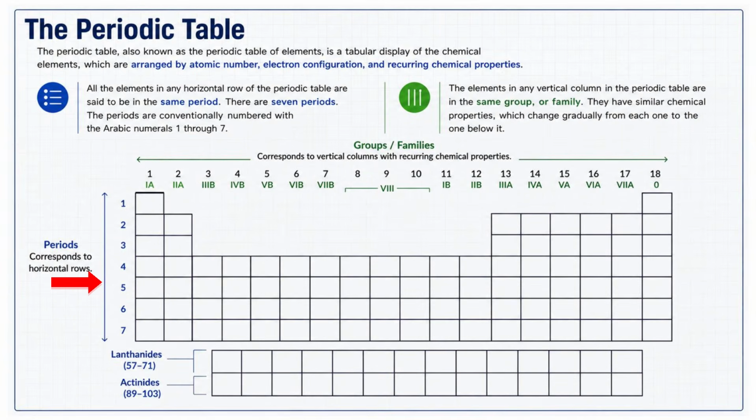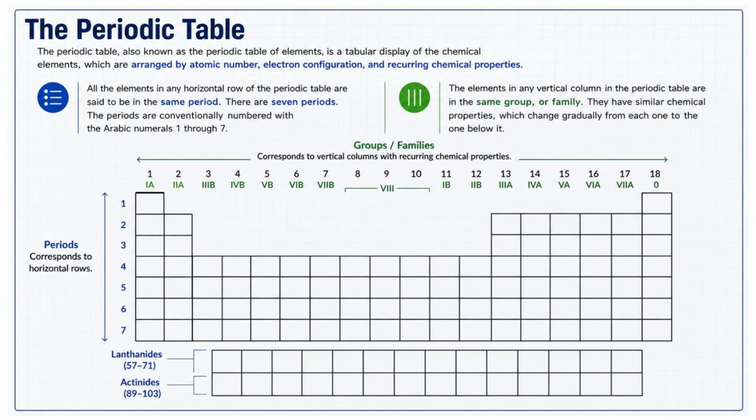Every box in the table represents one chemical element, and inside each box, you would normally find information such as the atomic number, chemical symbol, element name, and atomic mass. You may also notice 2 separate rows placed below the main table. These are called the lanthanides and actinides. Technically, they belong inside the main table, but if they were inserted there, the periodic table would become much wider and difficult to fit on a page.